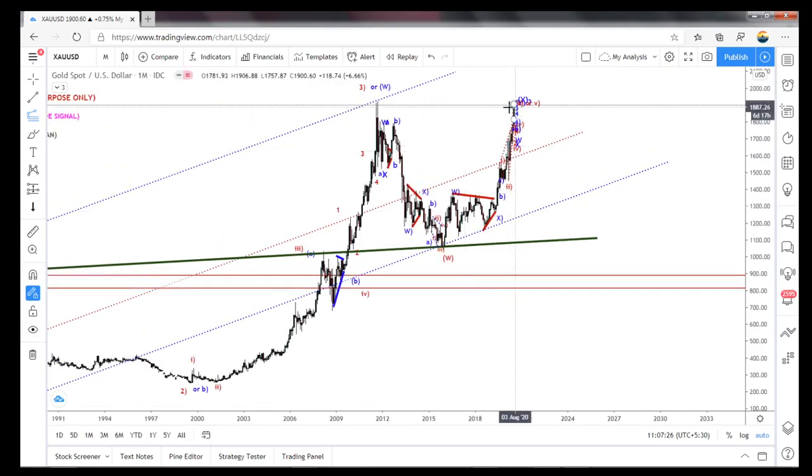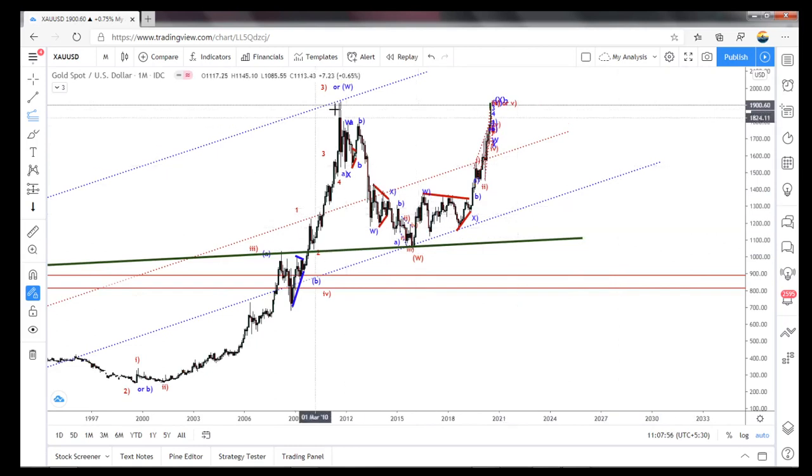Whether it is a regular flat, it doesn't want to break that previous high of 1924.6, 1920.94. It doesn't want to break this. So if it doesn't break this high, then definitely we have to break this low as a regular flat. But if it is a triangle kind of formation in the X wave, it can again break this high, then it becomes an irregular flat also. There is a chance for making a triangle also here.